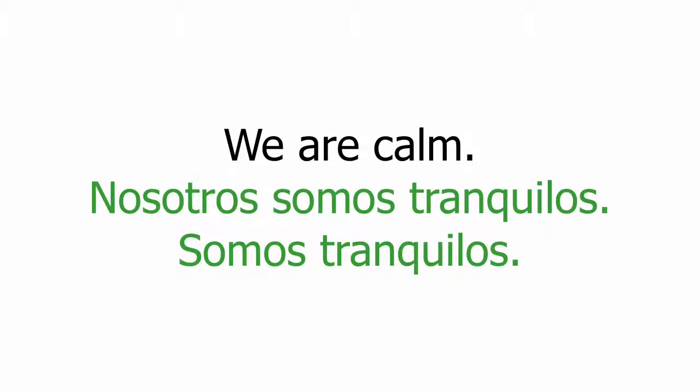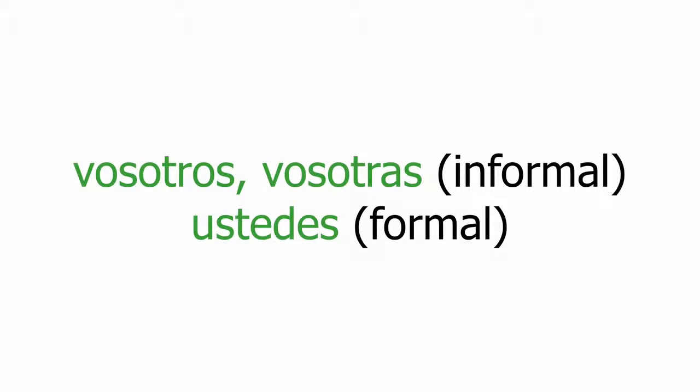Let's learn now how to say you are. The first thing to note is that in English, we use you are in singular when you're talking to just one person. You are a student. But also in plural when you're talking to more than one person. You are students. In Spanish, there are specific pronouns for the plural. We use vosotros, vosotras for informal situations and ustedes for formal situations when we need to set a formal tone.